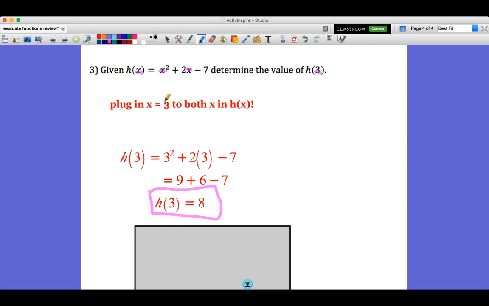All right, so you guys probably remember doing this at the beginning of the year. So your practice is just a little bit of review of plugging in and evaluating functions. And then we'll get on to the next lesson once you have practiced this again.